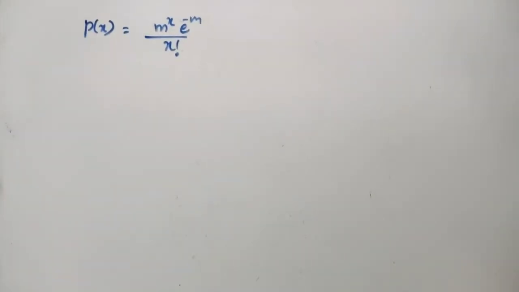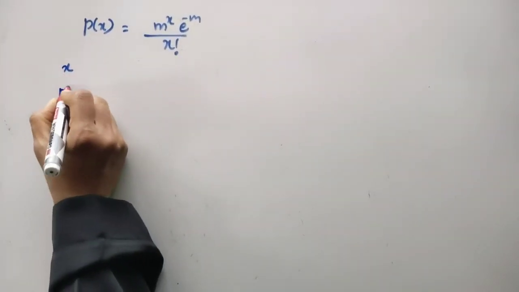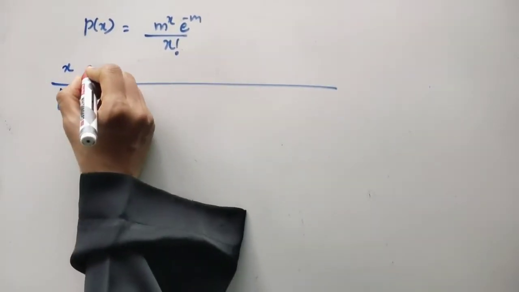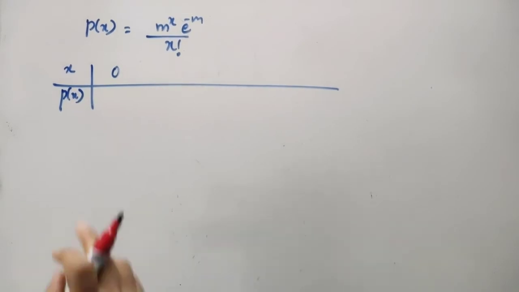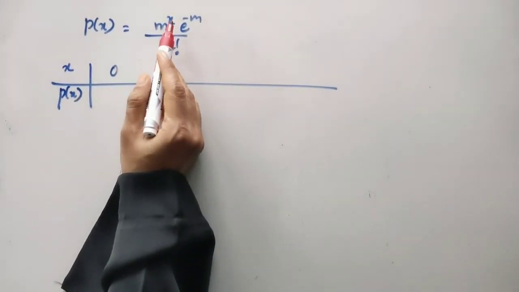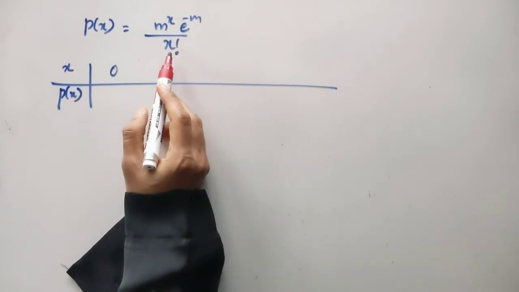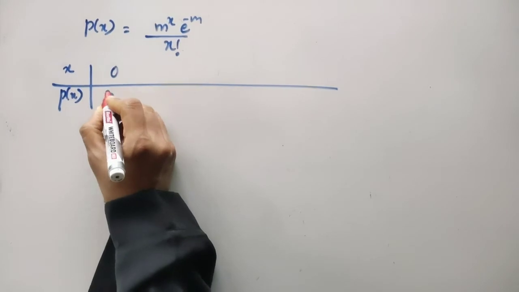So this is the distribution function we have got for Poisson's distribution. Now let's see whether it is actually the probability function for our Poisson's distribution. For that, let us write in tabular form what the distribution is. For x equal to 0, if you put x equal to 0 in the definition for p of x we have derived, it will be m raised to 0, which is 1, e to the power minus m divided by 0 factorial. 0 factorial is 1. So it will be e to the power minus m